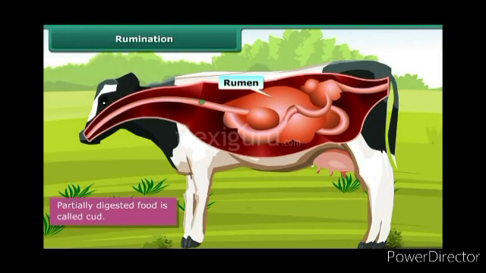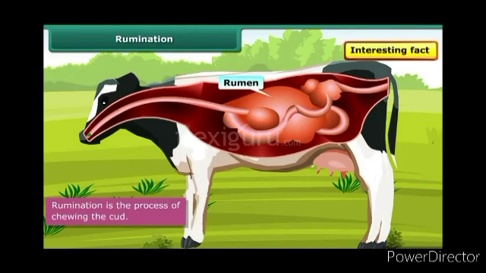But later, what happens? Cud returns to the mouth in small lumps and the animal chews it. This process is called rumination. And these kinds of animals are called ruminants.